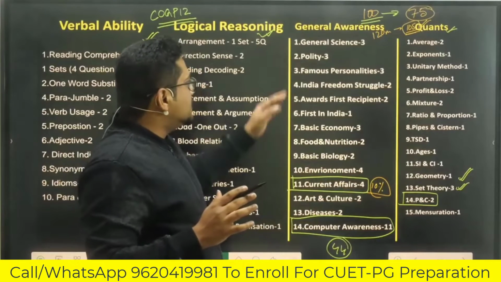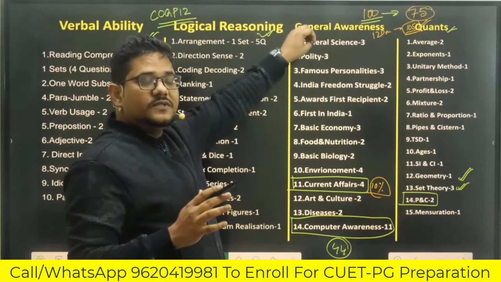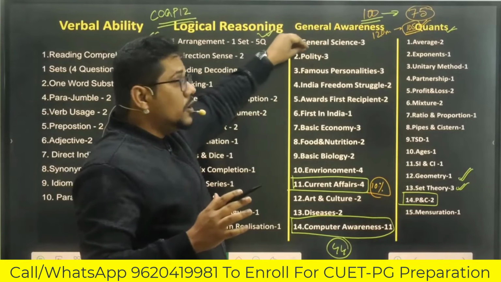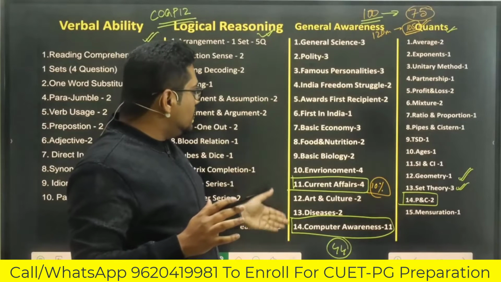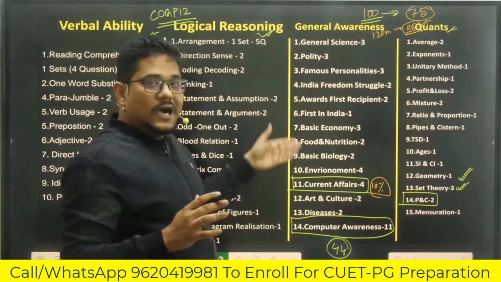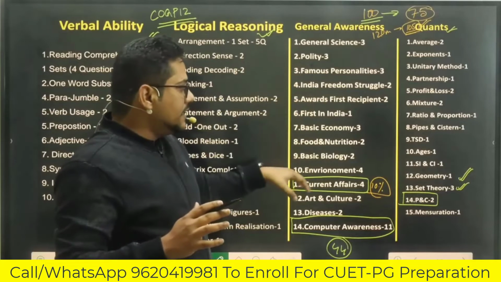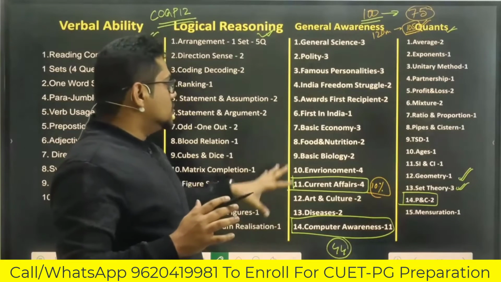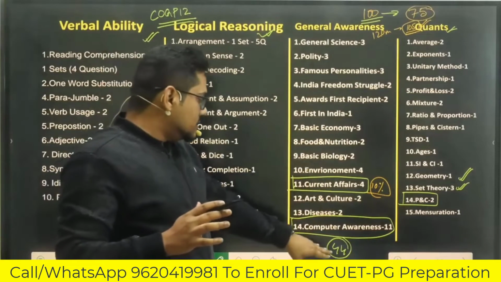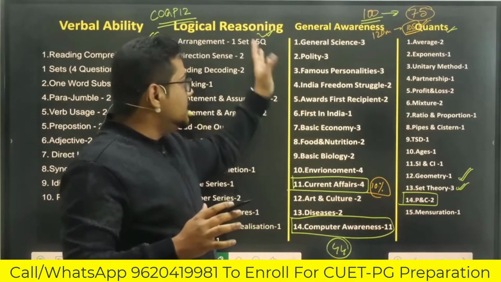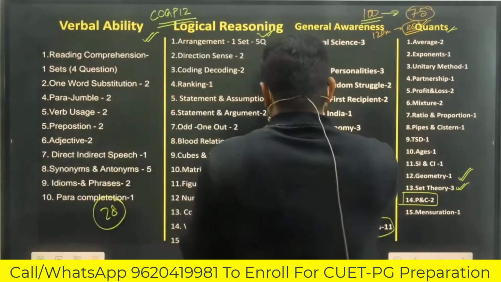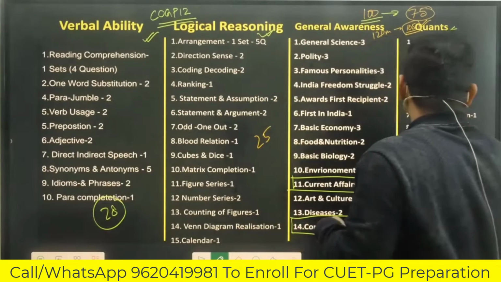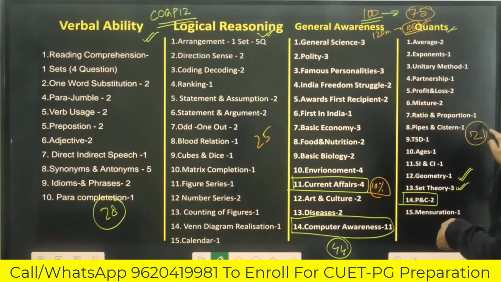But look at the chapters: general science, that includes physics, chemistry, biology. Polity questions, we'll discuss the nature of the questions, and all the topics which are majorly asked from GK are taken care of in this particular section. So the weightage of this particular section was huge. 44% means when the paper was of 100 marks. So this was 28, this was 25, and this was 21.